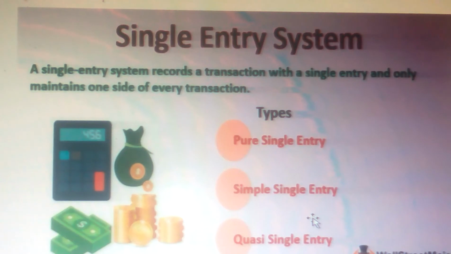Okay, the second one is the single entry system. So what is the meaning of the single entry system? Single entry systems record a transaction with a single entry and only maintain one side of every transaction. That is nothing but only cash transactions and personal transactions. That's why it is called the single entry system. It will record incomplete transactions. Correct. So the first one is the double entry system, the second one is the single entry system. Mainly we are going to discuss the double entry system.